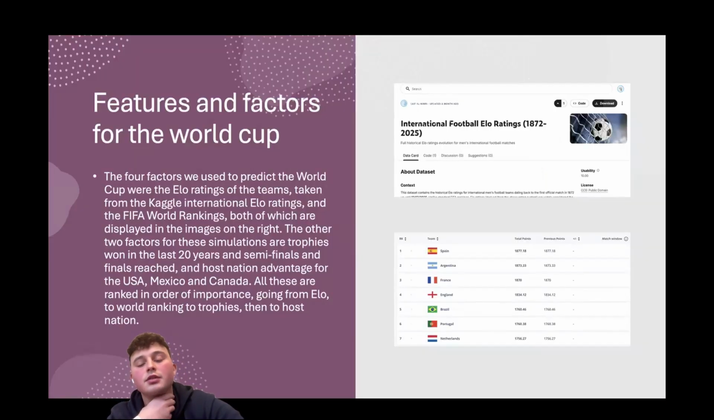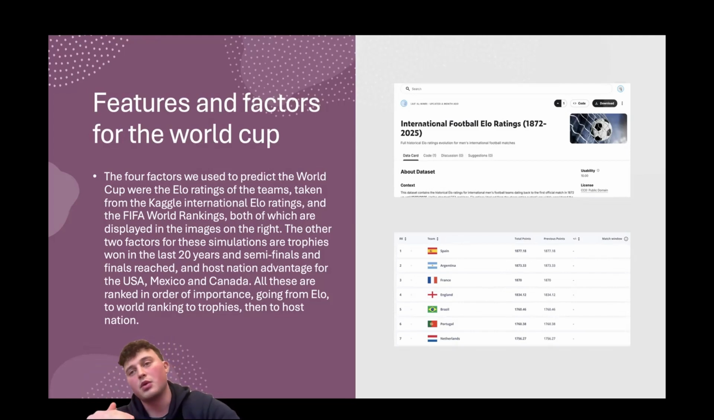So, the features and factors for our World Cup predictor. There are four factors we use to predict the World Cup. We were using the ELO ratings for the teams, which we got from Kaggle, which are the international ELO ratings you can see there in the picture here. And then we also took the FIFA World Rankings, which you can see here, which are both displayed in the images there. And then we had two other factors, which are trophies won and semi-finals and finals reached in the last 25 years, and host nation advantage for USA, Mexico, and Canada.